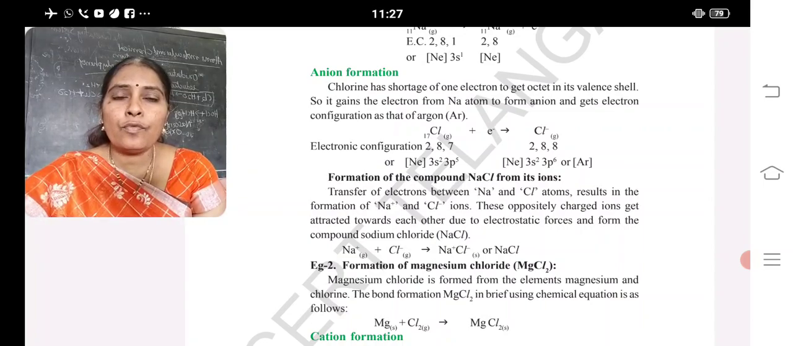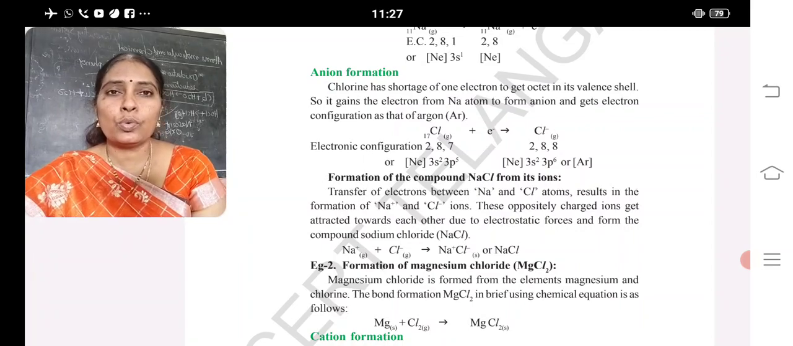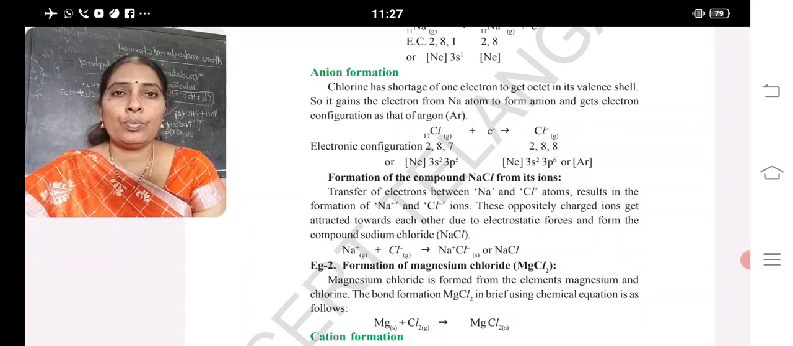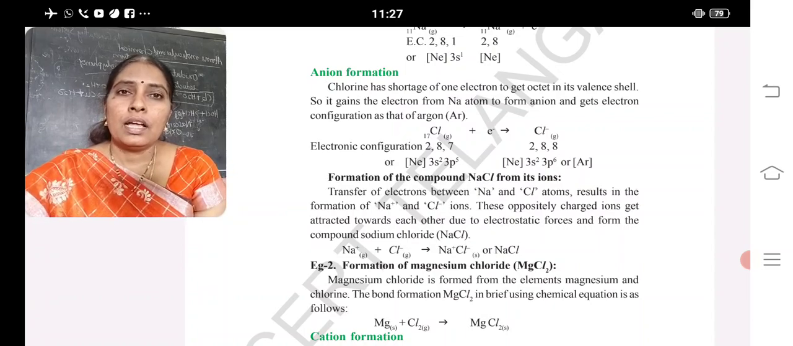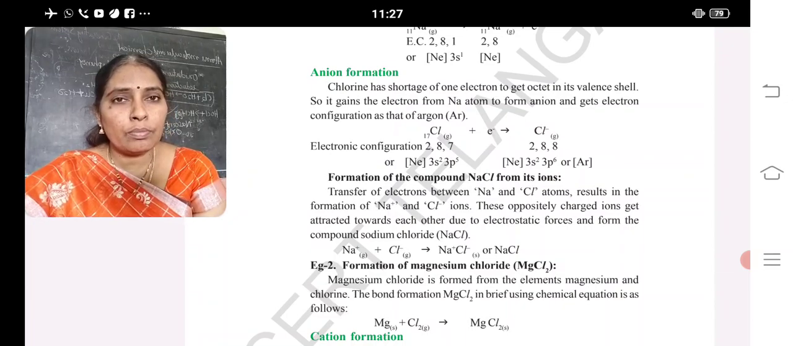So, sodium forms a cation and chlorine forms an anion, and the bond that takes place by transfer of electrons from sodium to chlorine is said to be an ionic bond. This is a way of writing the ionic bond, and it is important for 4 marks. How will we write the ionic bond? The bond formed by transfer of electrons between two dissimilar atoms or elements is known as an ionic bond.